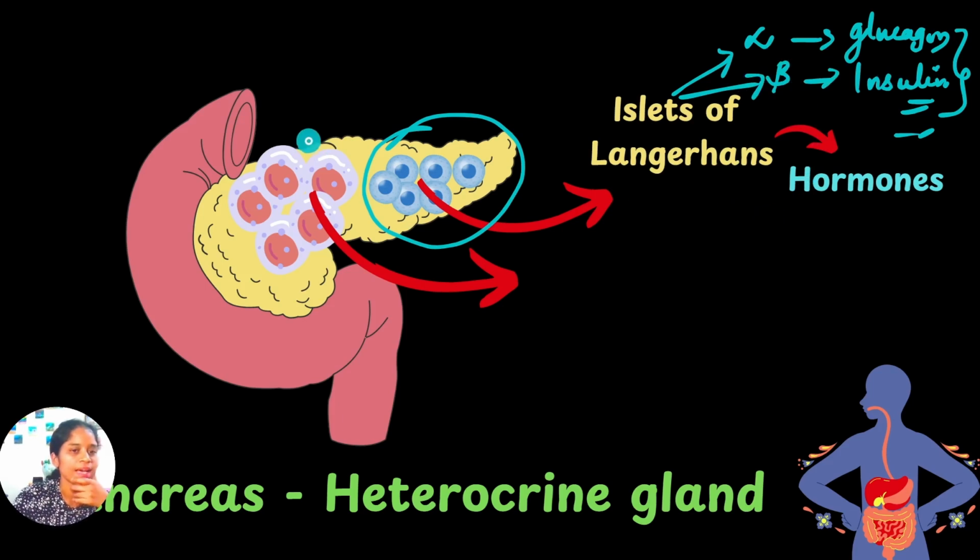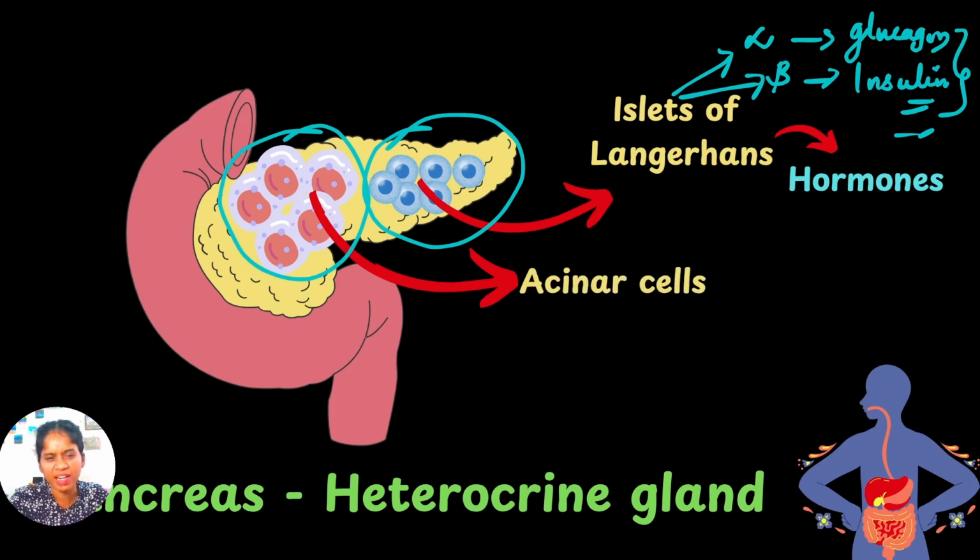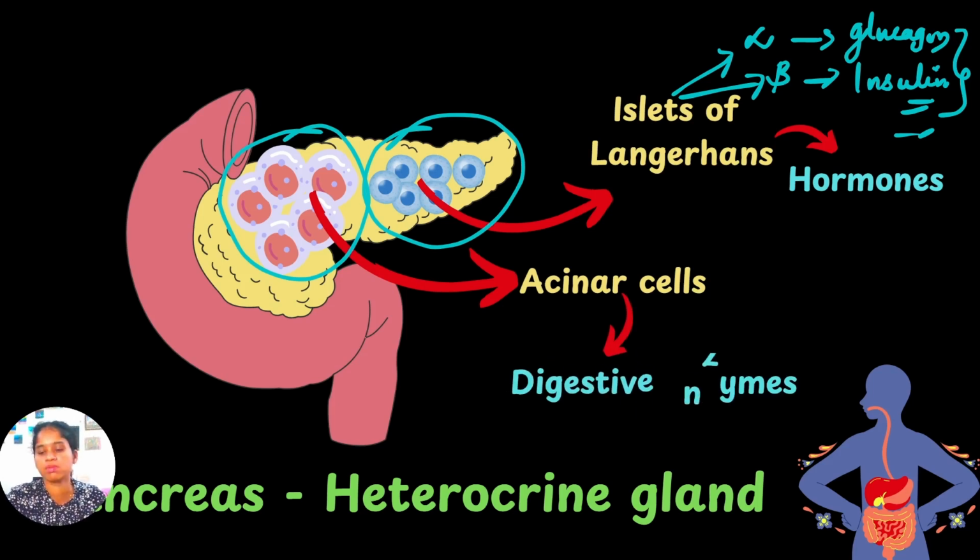Understood? Now see the exocrine part. This is the exocrine part of the pancreas. The exocrine part of the pancreas is called pancreatic acini, which consists of acinar cells. The exocrine part consists of acinar cells that secrete the digestive juice, which consists of digestive enzymes. So the endocrine part of the pancreas secretes hormones, but the exocrine part secretes digestive enzymes. You understood? That's why the pancreas is known as a heterocrine gland or mixed gland. It has both exocrine activity and endocrine activity.